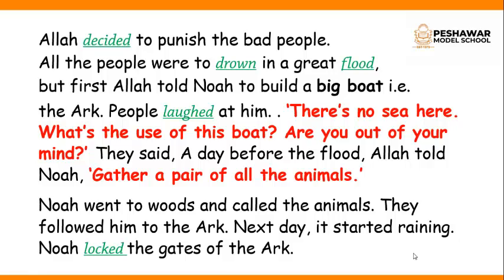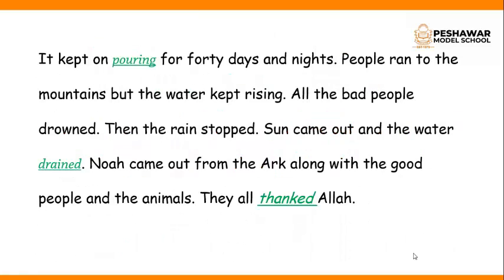Next day, it started raining. It started to rain very heavily. Noah locked the gates of the ark. Allah ordered Noah that after putting all the animals into the ark, he has to lock the gates of the ark so that no other person could enter it. It kept on pouring for 40 days and nights. Pouring means raining. It was raining heavily for 40 days and nights.